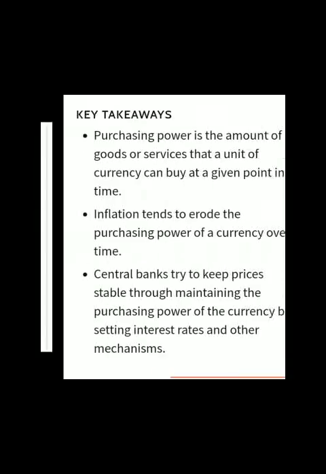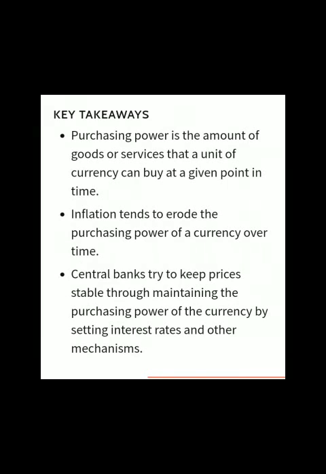So here we understand that the purchasing power is the amount of goods or services that a unit of currency can buy at a given point of time. And the second important lesson we learnt here is inflation tends to erode the purchasing power of a currency over time. Erode means shred or decrease.